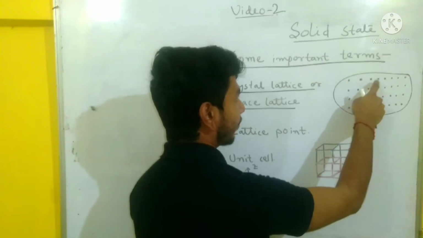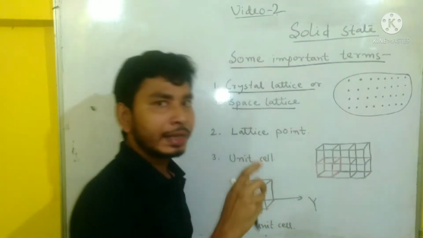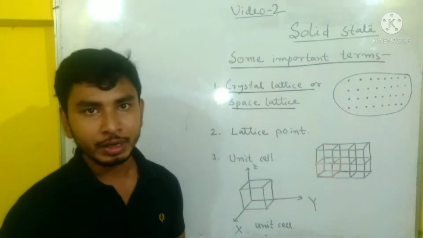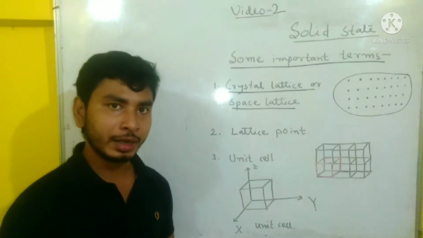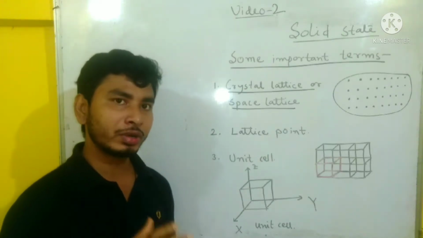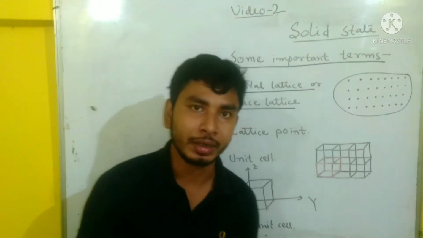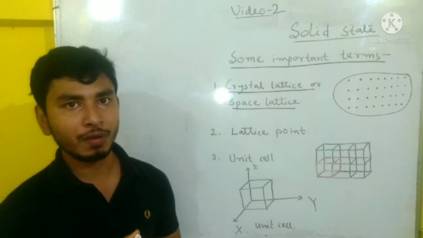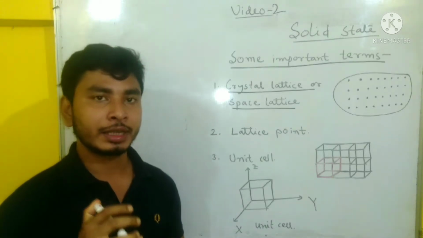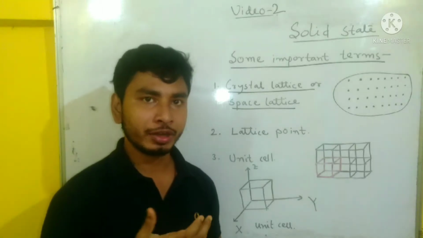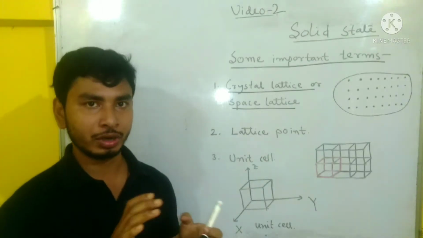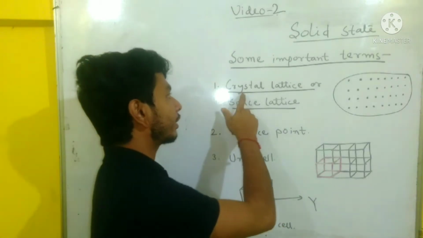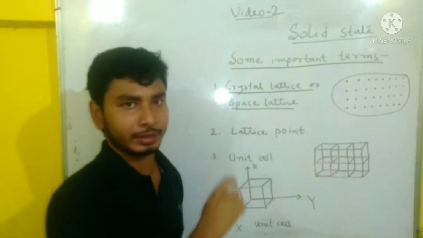After the arrangement of the constituent particles in three-dimensional space, here it is a two-dimensional arrangement, but actually the solid is not two-dimensional. Solid is a three-dimensional structure. So particles have to be arranged systematically in a three-dimensional structure, and then a solid structure is generated. That solid structure is called the crystal lattice or the space lattice.